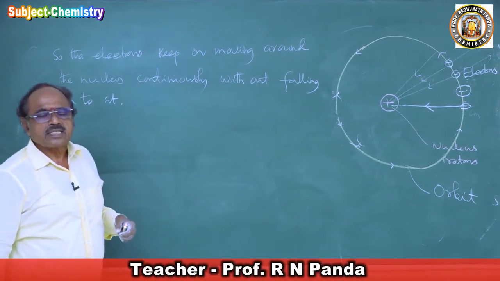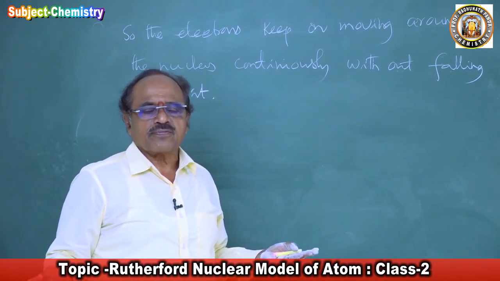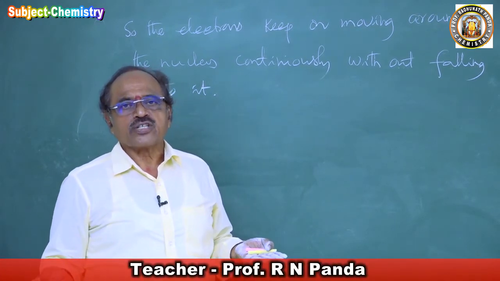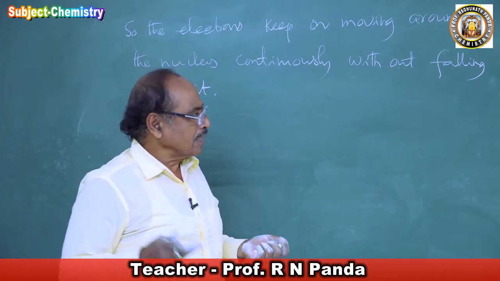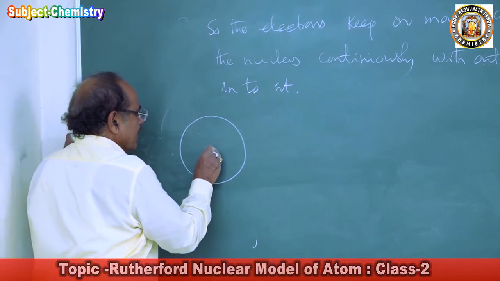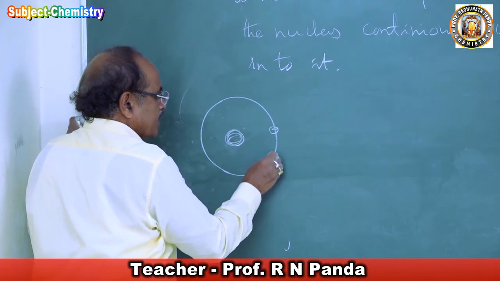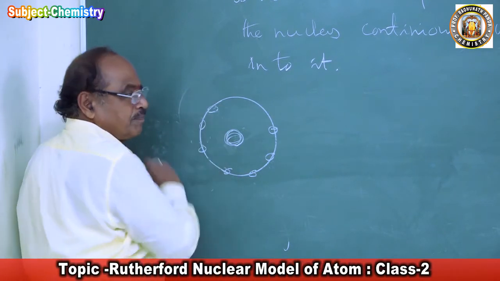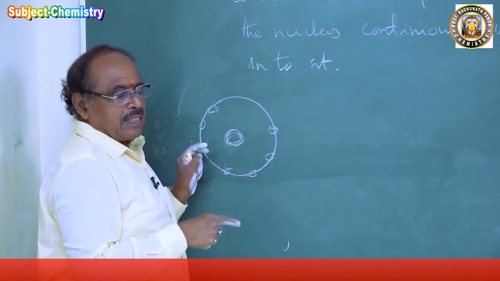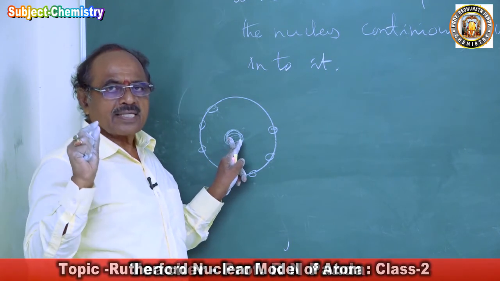Children, all the discoveries made in science are observed from nature. So the best scientific document can be known as the observation of nature. So what happens in nature? We have studied the solar system, where the sun is placed at the center. Here is the sun, and the different planets are moving around the sun. So this is the solar system. In the solar system, the planets are moving around the sun.